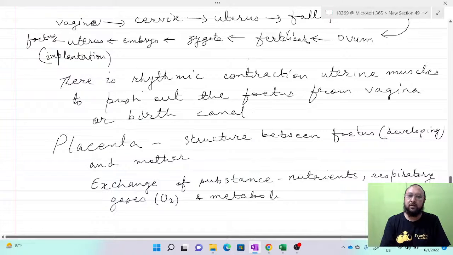Metabolic waste means we are talking about carbon dioxide and nitrogenous waste.